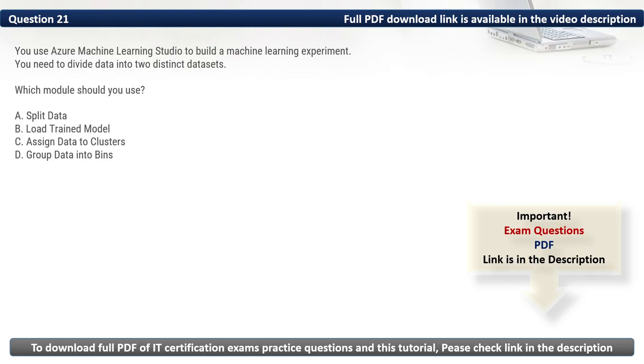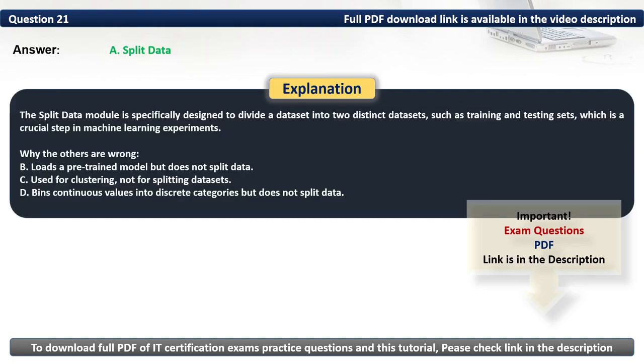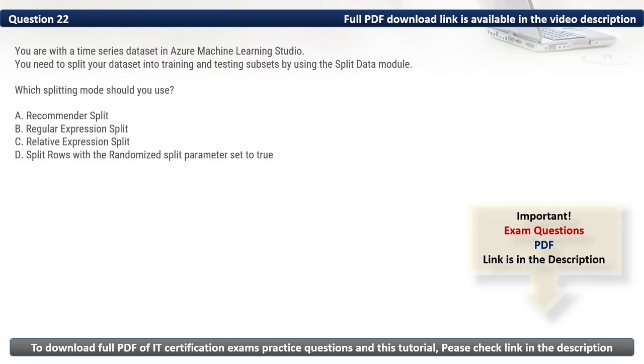Then we have D, group data into bins. It bins continuous values like discrete categories but does not split data. As such, the module that we should use is split data. Thus, the correct option is A. The split data module is specifically designed to divide a dataset into two distinct datasets, such as training and testing sets, which is a crucial step in machine learning experiments. Question 22.